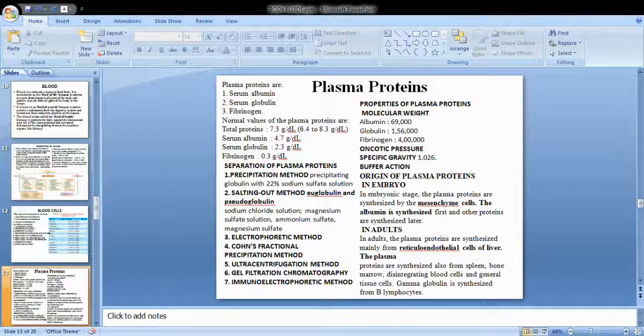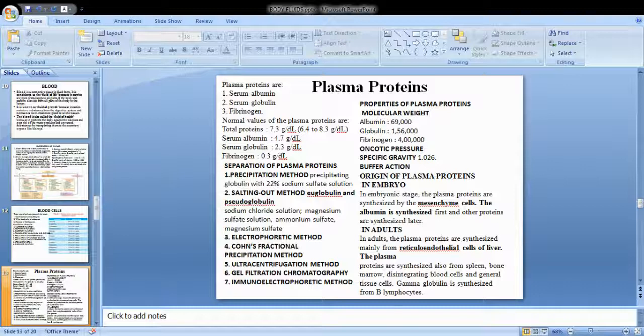For example, antibodies may increase during fever. So they have to be estimated. The total concentration of these proteins has to be estimated by some methods, where they have to be separated. See below, there are so many techniques mentioned which can be used for the separation of plasma proteins.